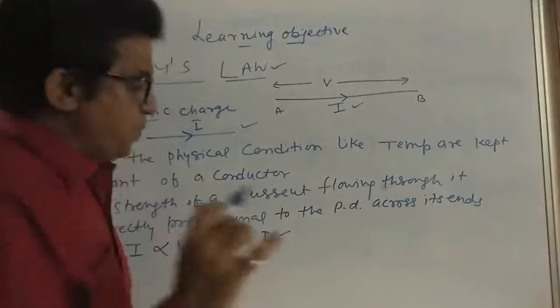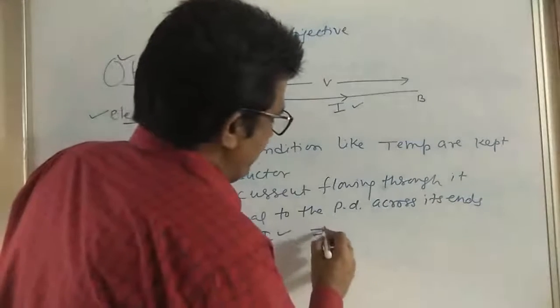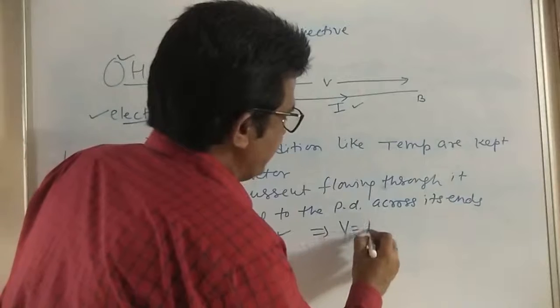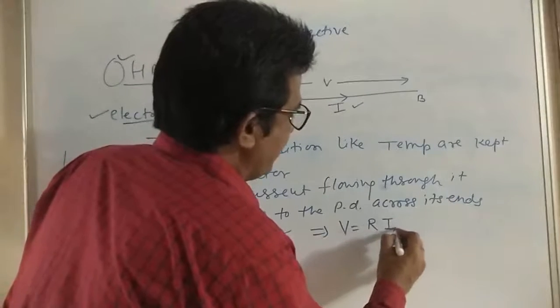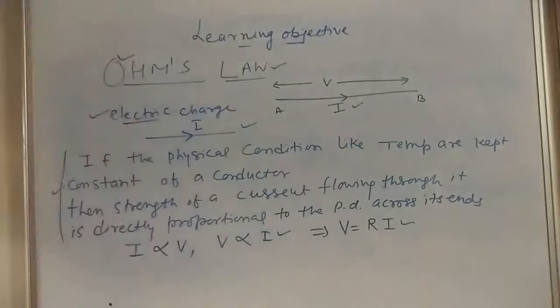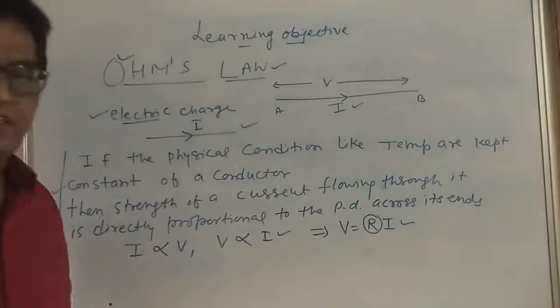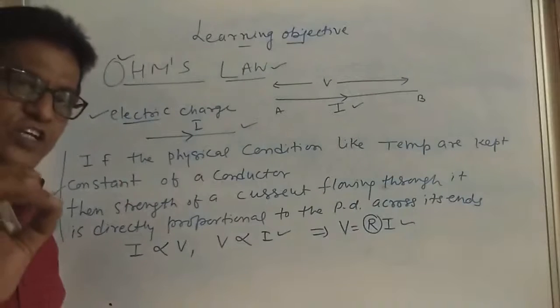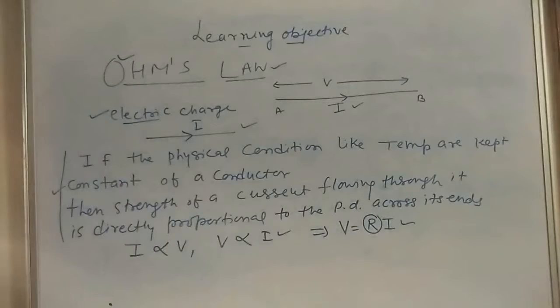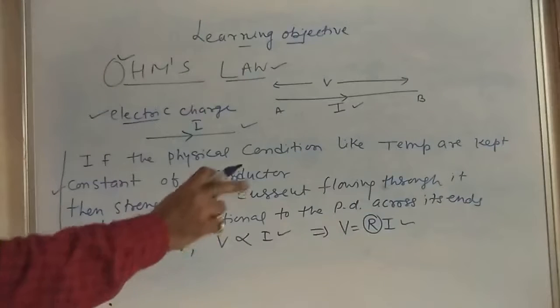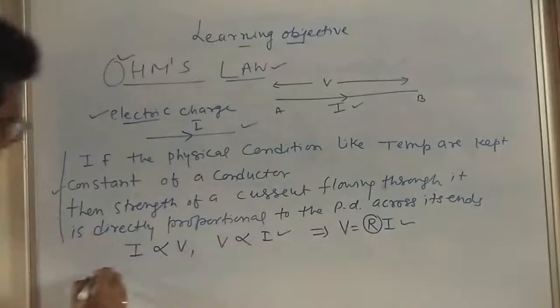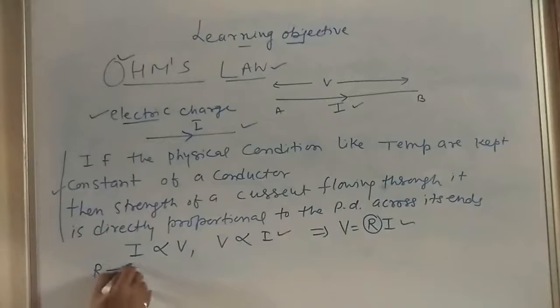The constant of proportionality that we are taking here is R. That is V = RI. So dear children, here R is called the constant of proportionality.